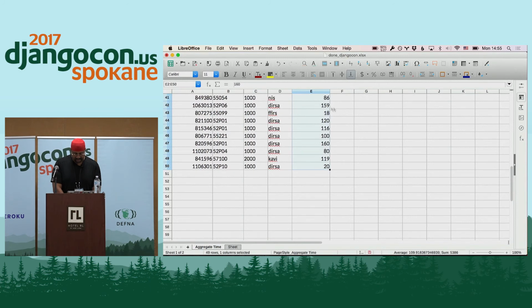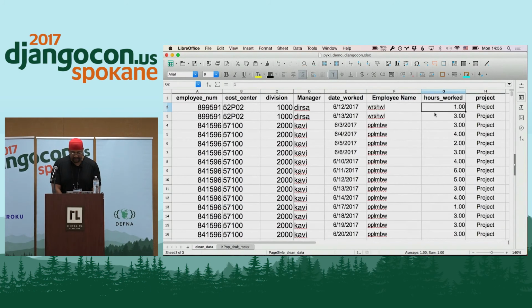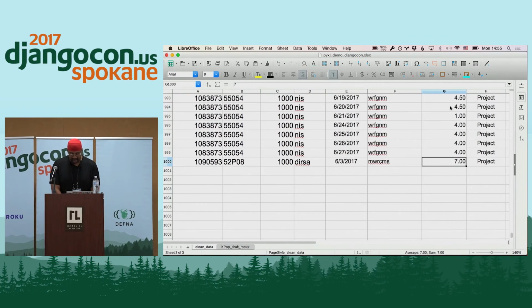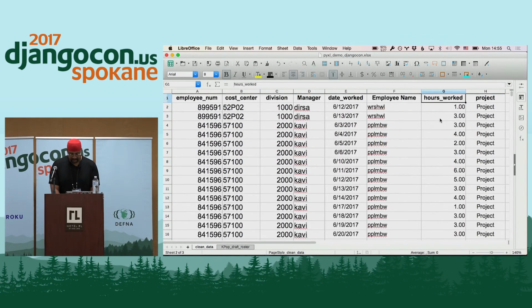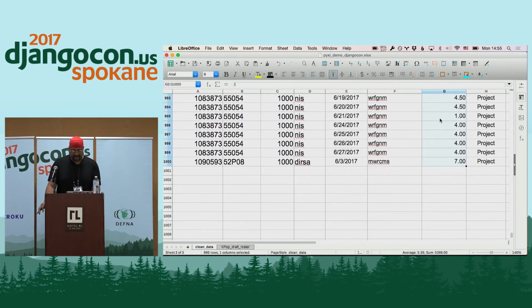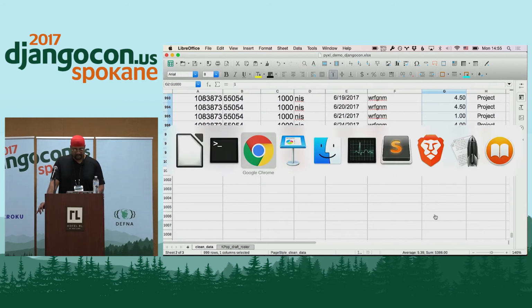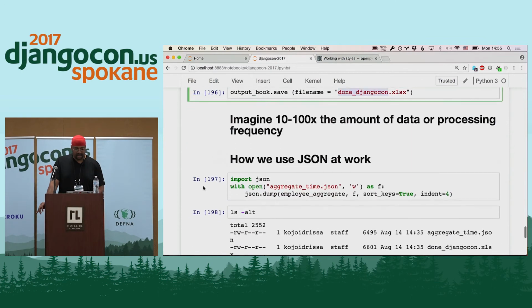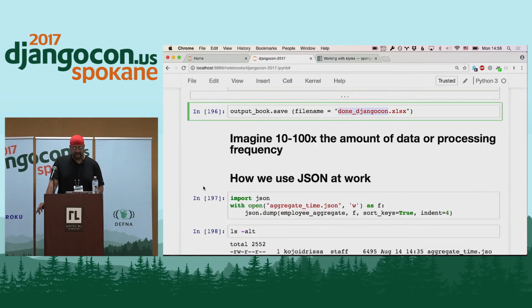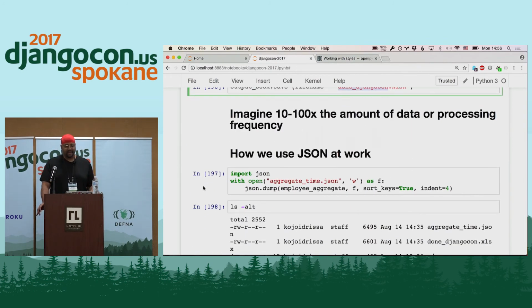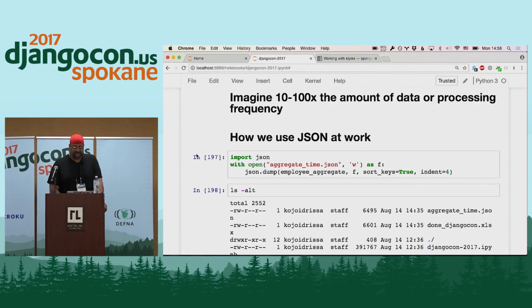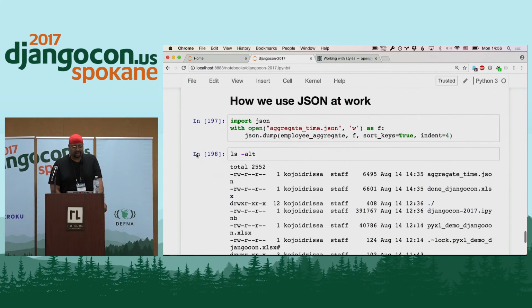So the total there is, well, you can't see it at the bottom. It's 5,386 hours. And if I go back to the original spreadsheet, I've got the same total, 5,386 hours, which is here at the bottom, perhaps visible to people in the front row. And again, this isn't the most complicated of things, but it gives you an idea of, if you have a lot more spreadsheets to work with, 10 or 100, or you have a lot more data.